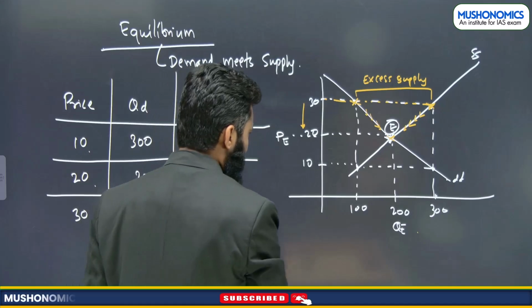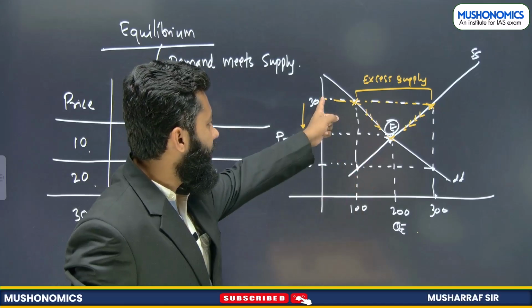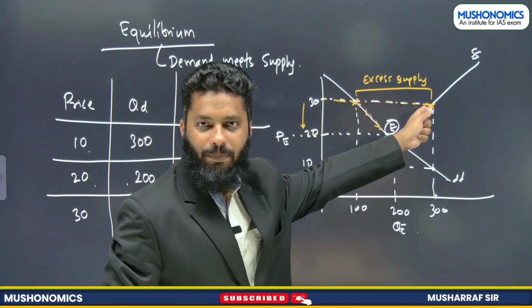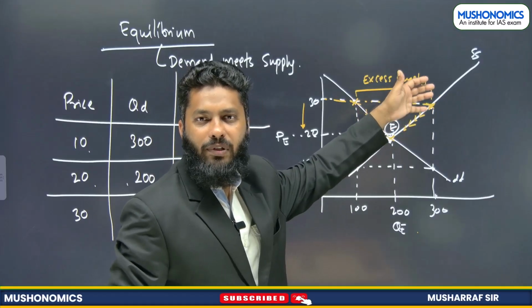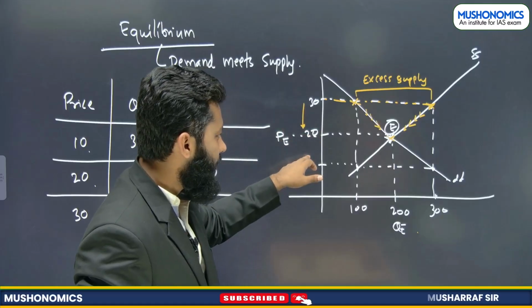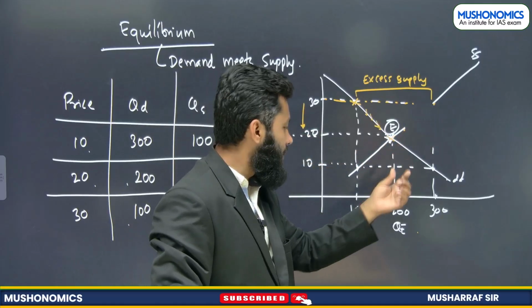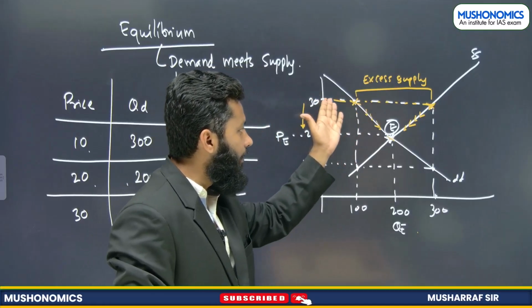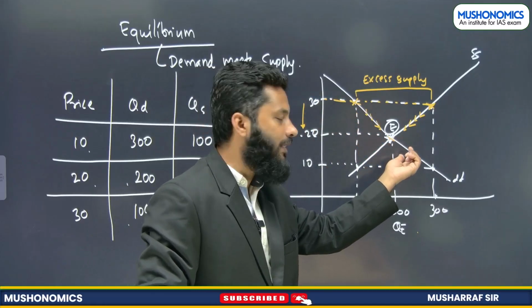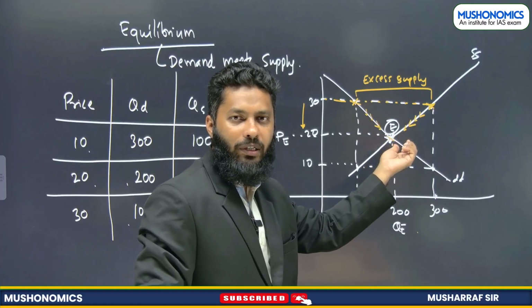Similarly, at price 30 there is excess supply, so supply is more than demand, and price will start falling. As price falls, supply reduces and demand increases, and they reach the equilibrium point.